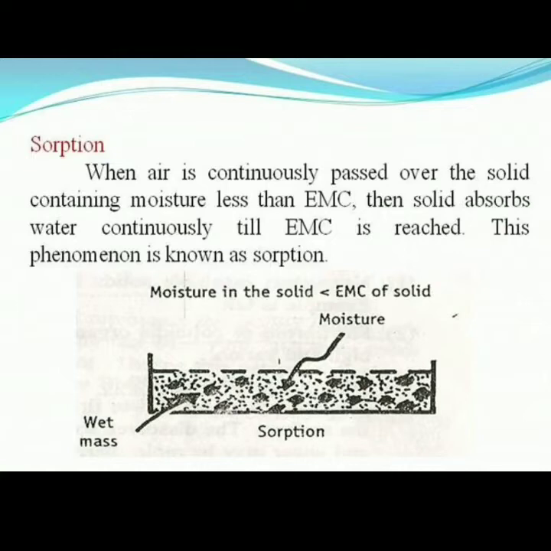And the loss of moisture from solid to air is called desorption. Solid to air means the cloth is drying, the moisture in the solid material passes into the air, meaning desorption. And sorption is the transfer of moisture from air to solid, which is called sorption or absorption.